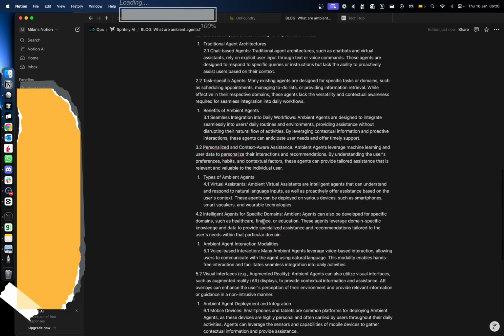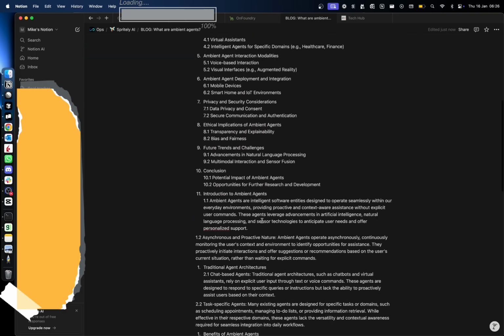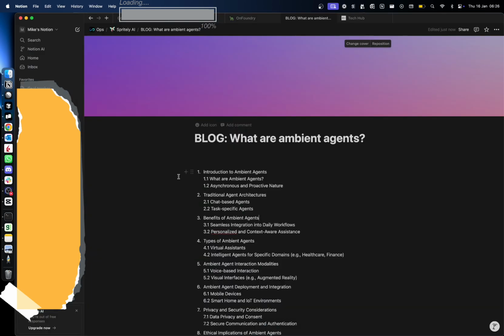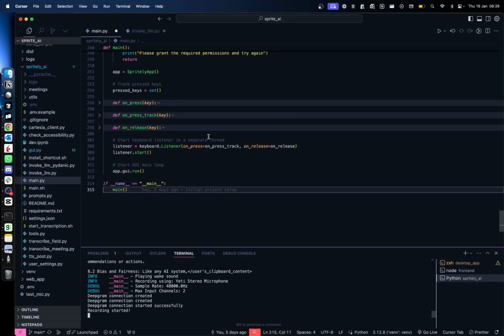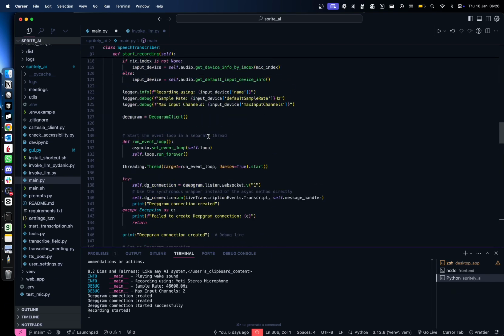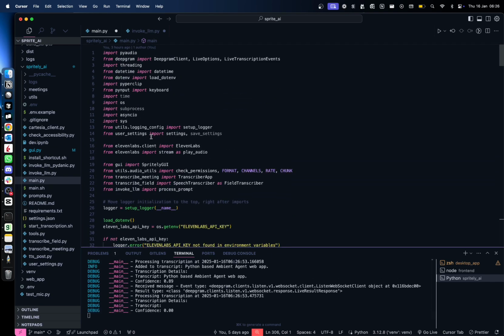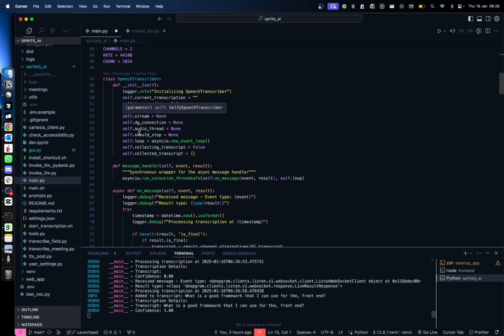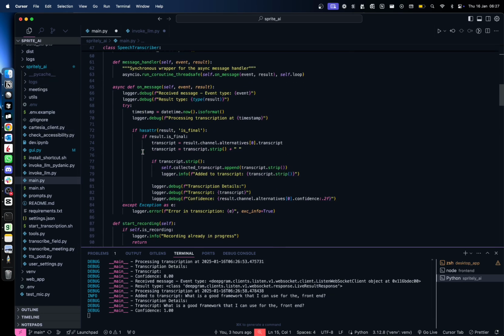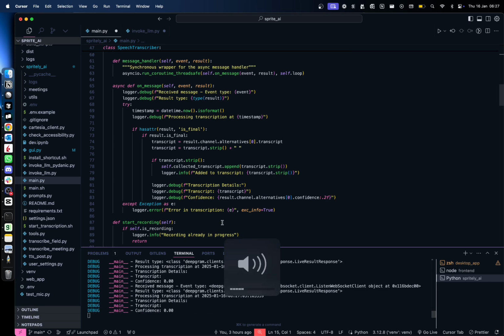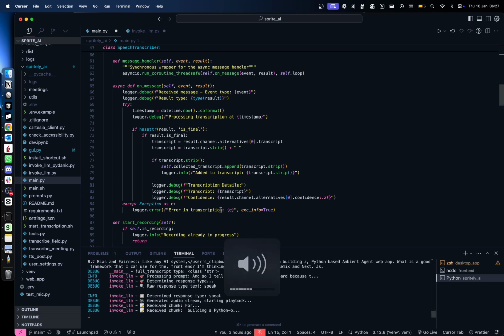Yep. So look, this is a start. This is a stat. So that's just the transcribing and the text to speech. Spritely here. Hey, so I'm building a Python-based ambient agent web app. What is a good framework that I can use for the front end? I'm deciding between Remix and Next.js. Thinking. And so now it's going to think about that and then tell us.